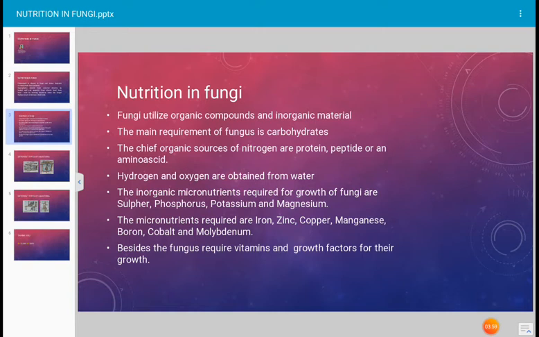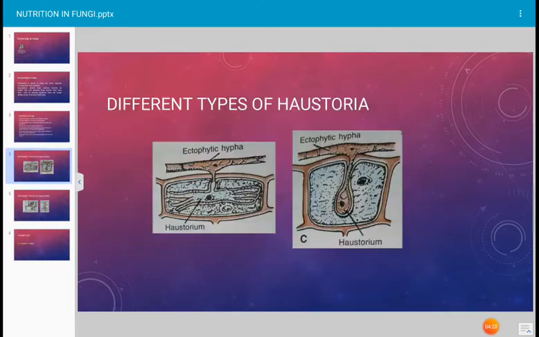The micronutrients required are iron, zinc, copper, manganese, boron, cobalt and molybdenum. These are also the minerals which are required for the growth of the fungus. Besides this, the fungus also requires vitamins for growth and development. Next. This photograph is to show you the different shapes of the haustoria.